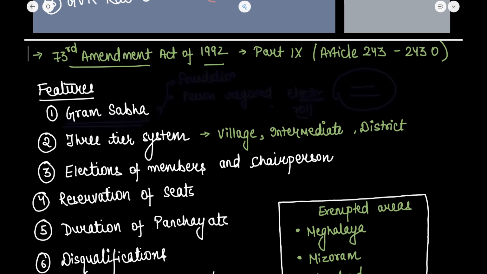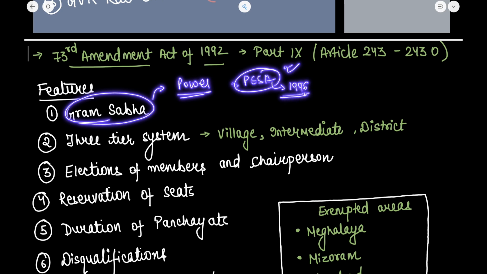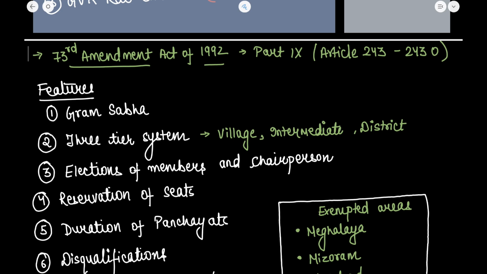The first feature was the Gram Sabha, and we will see in some time that Gram Sabhas were given significant powers by the PESA Act of 1996. It provided democracy in the tribal areas. Many of the decisions needed in the tribal areas lie with the Gram Sabha. This we will discuss in some time. So the Gram Sabha is a very important body, a body of persons registered in the electoral roll.